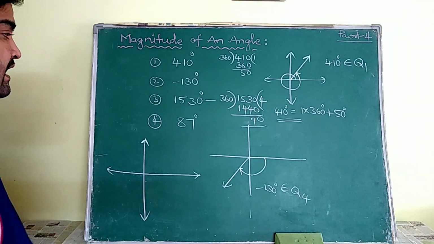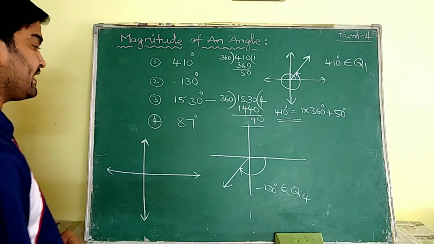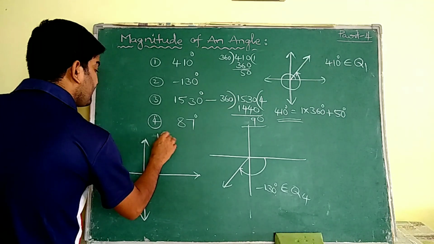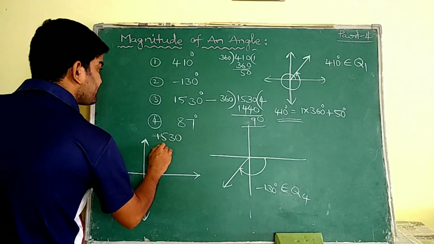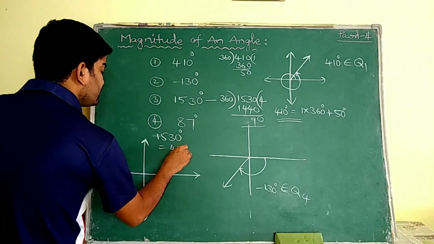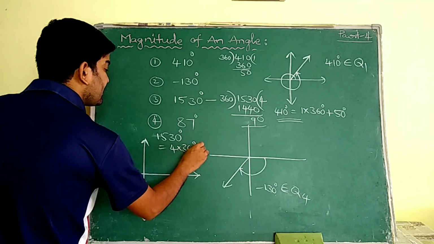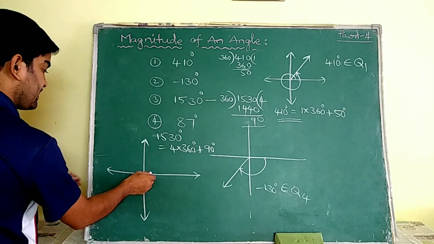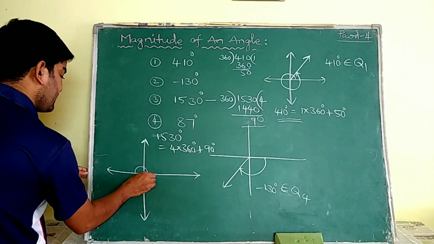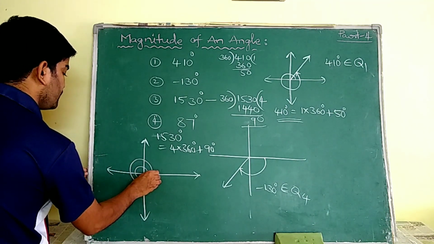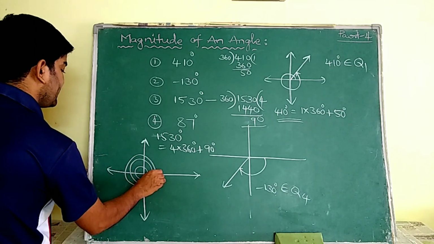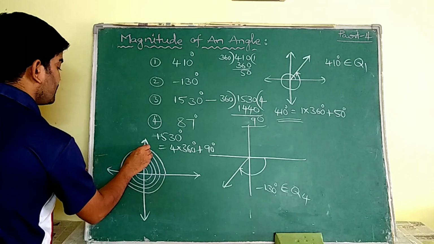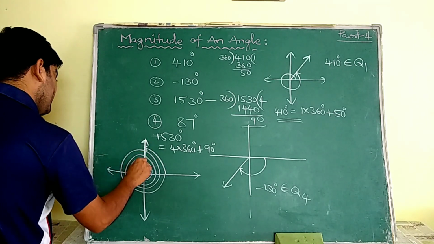That means this 1530 is expressed as 4 into 360 plus 90 degrees. That means it completes 4 revolutions, 1, 2, 3, 4, and comes to exactly 90.